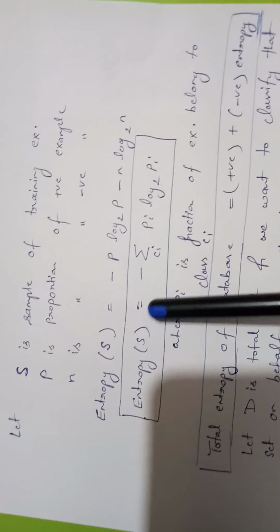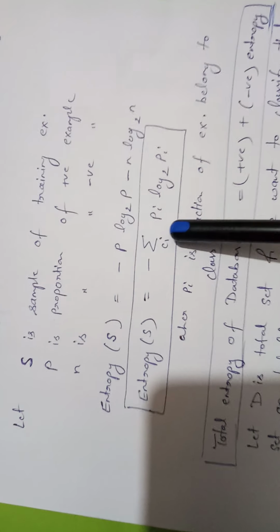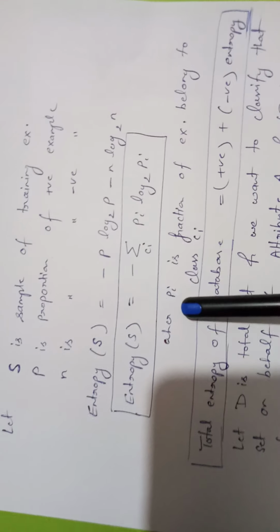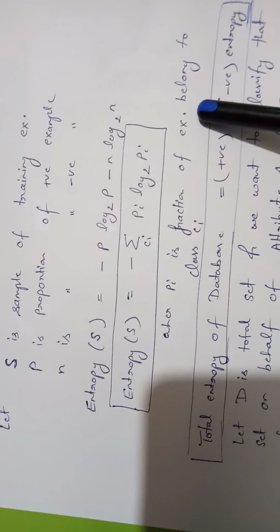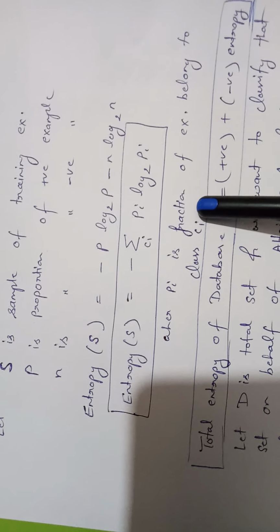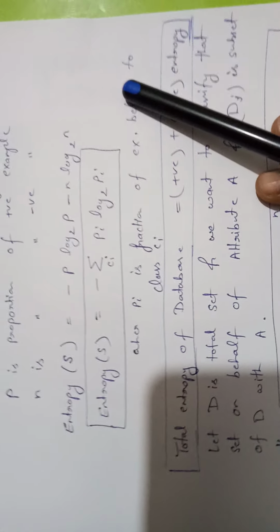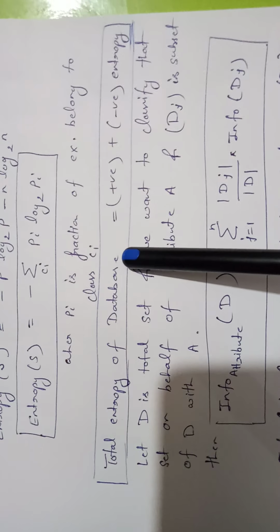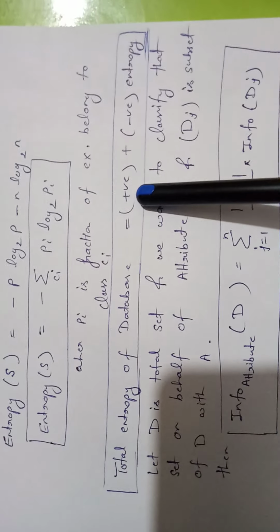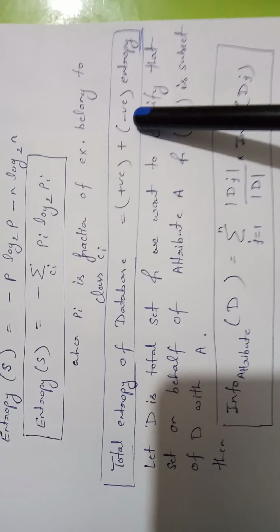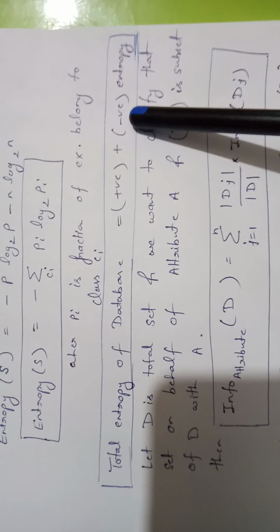Means we can summarize this formula as minus the summation over all classes of Pi log Pi, where Pi is the fraction of examples that belong to a particular class Ci. Then when we have a complete data set or database, we can calculate the total entropy of the database like positive entropy as well as negative entropy.